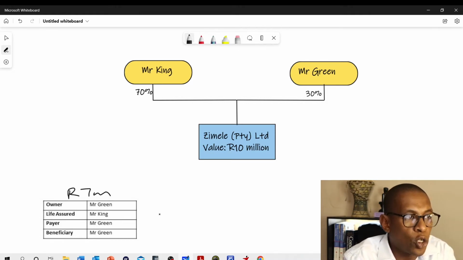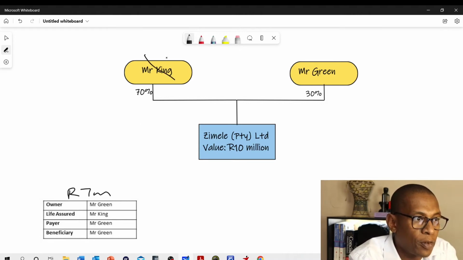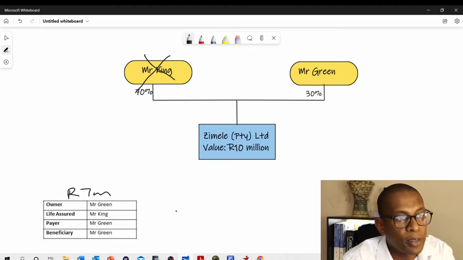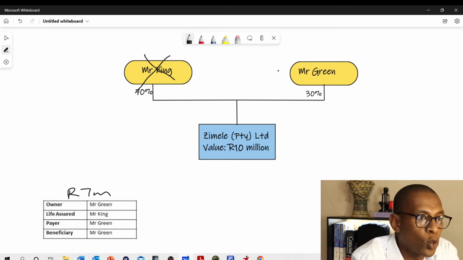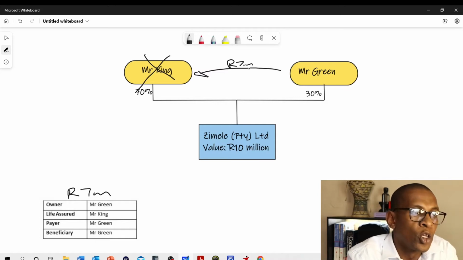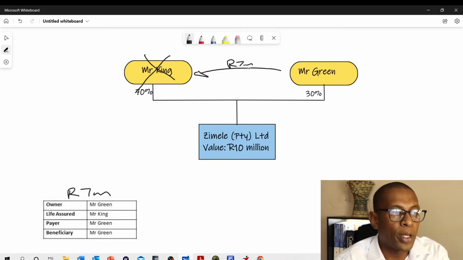The life assured is obviously Mr. King, so that on his passing, that 7 million rand pays out to Mr. Green. The payer of the policy is obviously Mr. Green, and the beneficiary is Mr. Green, who, once receiving those funds, is going to pay over to the executor of Mr. King the 7 million rand in order to have those shares transferred over to him. So that was the basic policy structure that we had used.